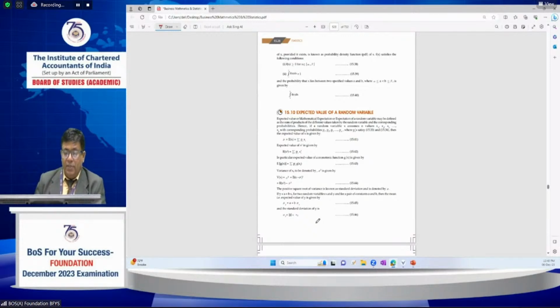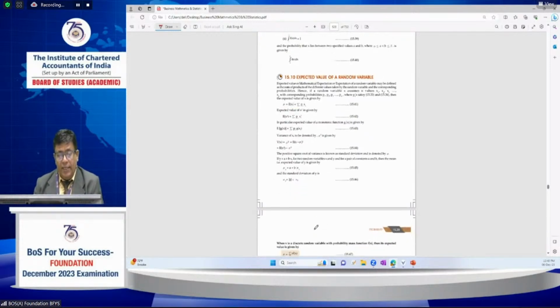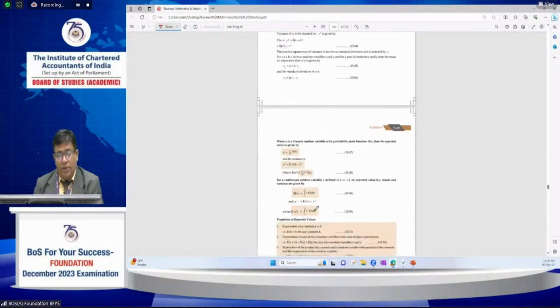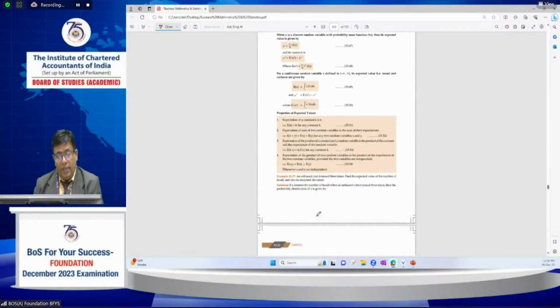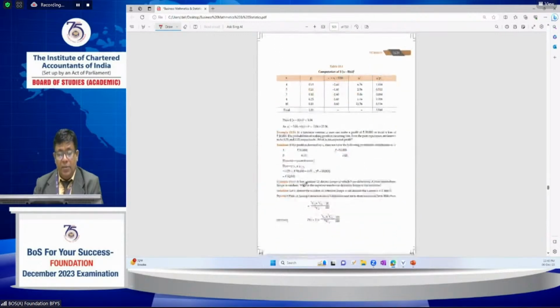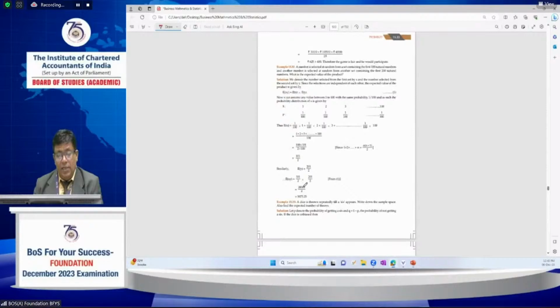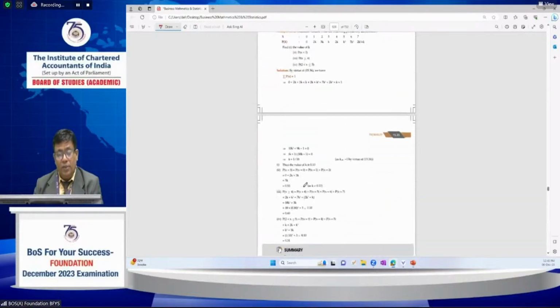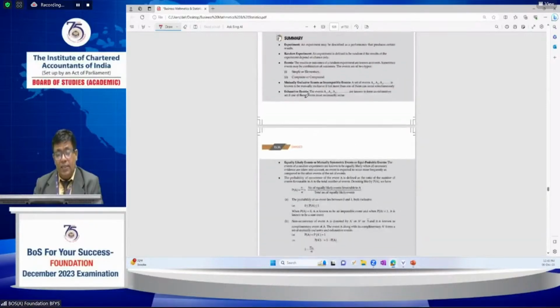Further, game theory problems can also come. Find the expected value and the variances, and what are the properties related to expected values when they are in random variables, such as for independent variables, expected value of x plus expected value of y. These kinds of properties are very important. Just go through these additional question examples also, and look at this summary.